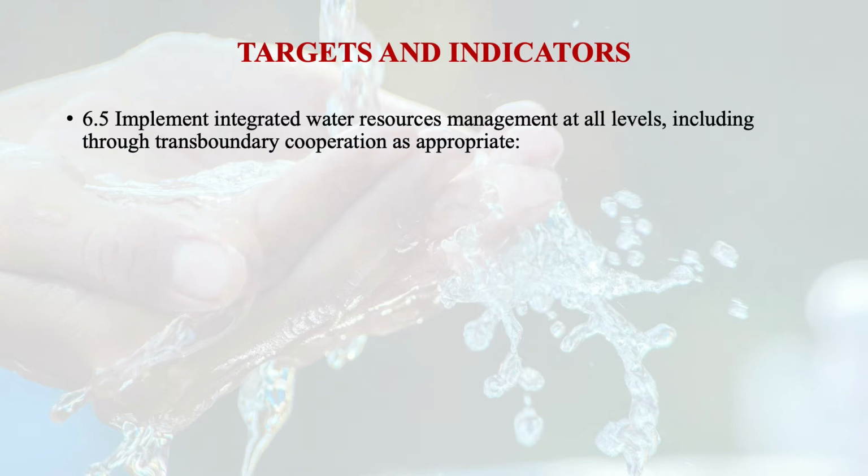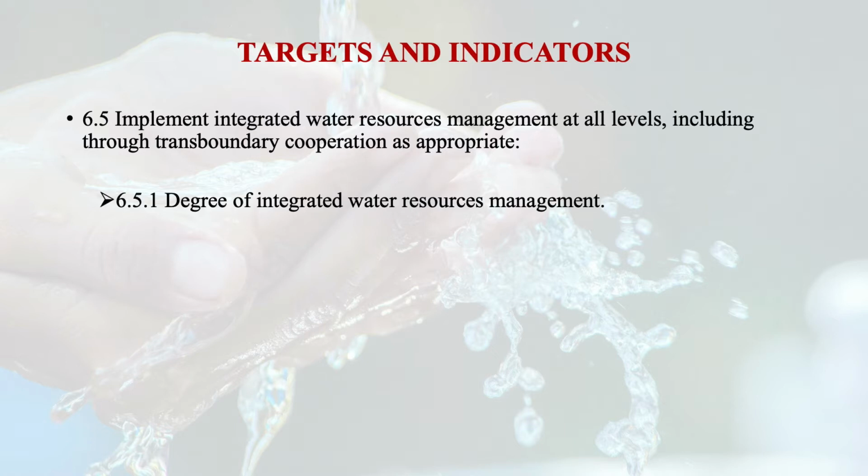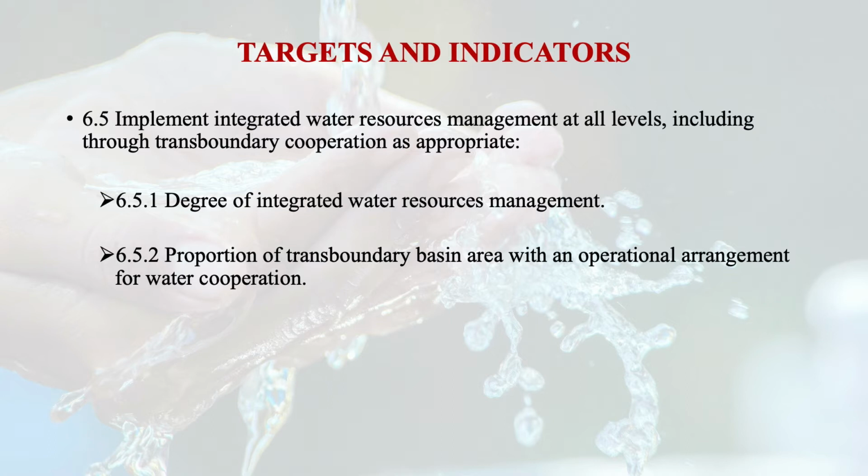Then target number 5 is, by 2030 we have to implement integrated water resource management at all levels, including through transboundary cooperation as appropriate. So to look into that, the indicators are the degree of integrated water resource management, and the proportion of transboundary basin area with an operational arrangement for water cooperation. Because when we talk about water, water pollution has no boundary, and some water bodies you will find in transboundary areas also.